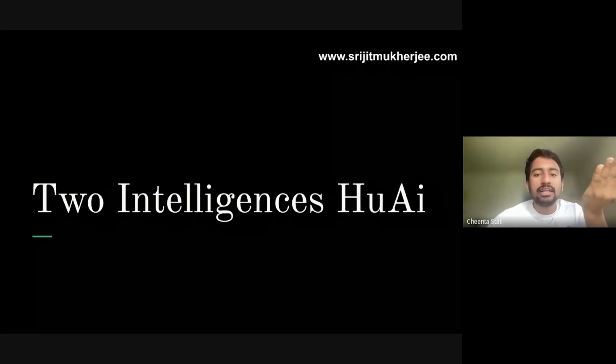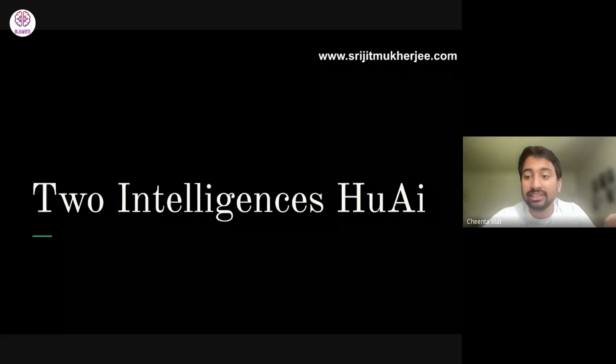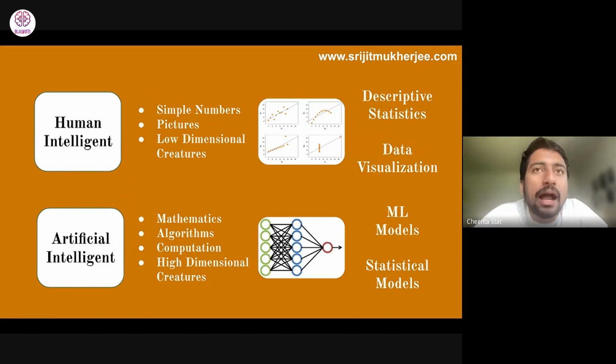So there are two kinds of intelligence: human intelligence and AI. Human intelligence belongs to humans, AI belongs to artificial intelligence. Understand this whole thing, like how we learn to write A. We learn visually. Human beings are visual animals, right? So when we are learning patterns, we see visually.